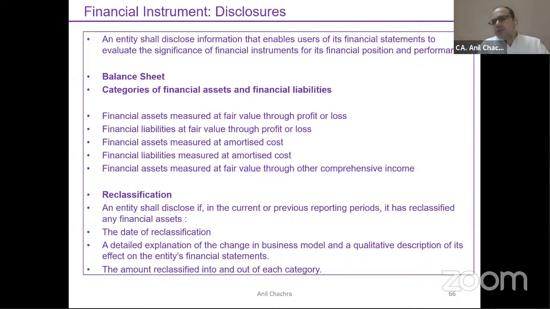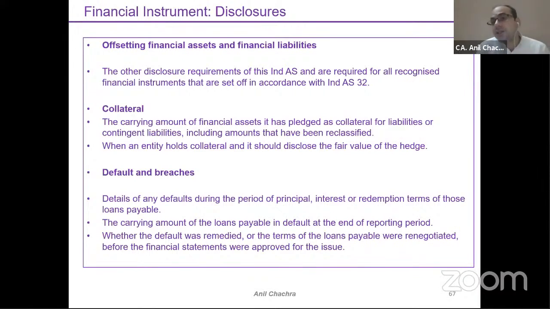The same has been given under Ind AS 107 as well as Ind AS 1. Reclassification, if you have revisited your models, you need to mention. Offsetting rules, if you have offset some assets with your liabilities, you need to mention. Collateral, if you have taken or given collateral for a financial instrument, you need to mention. The main thing is the default and breaches.